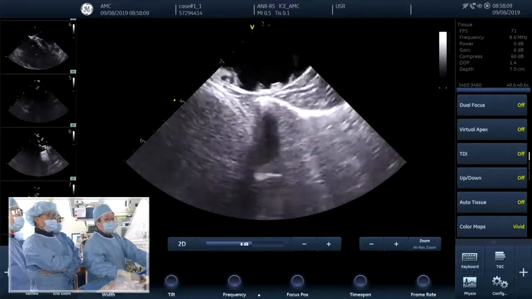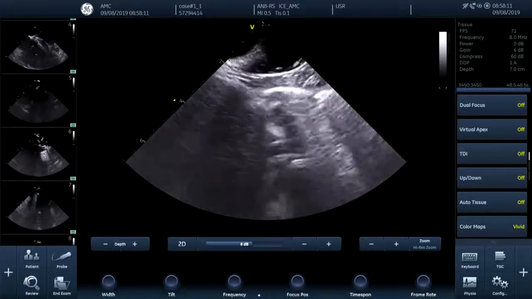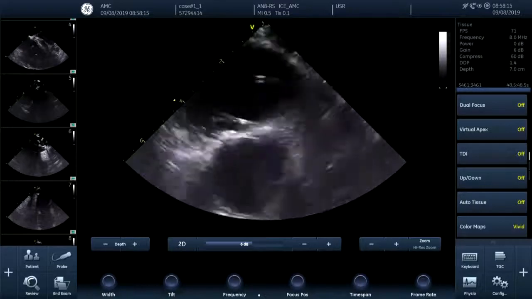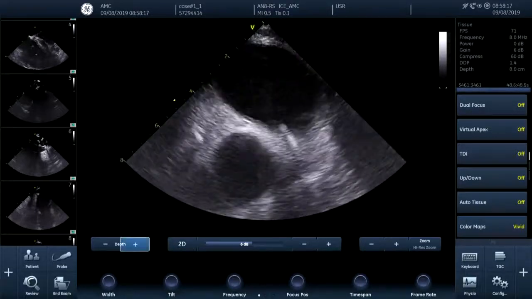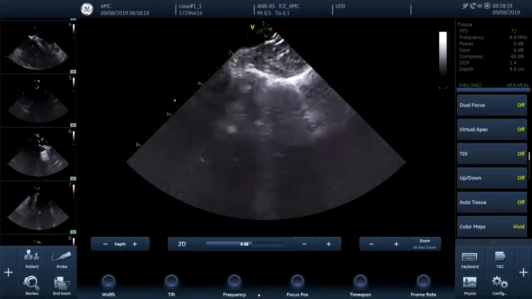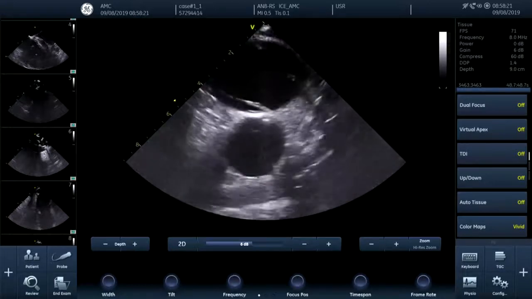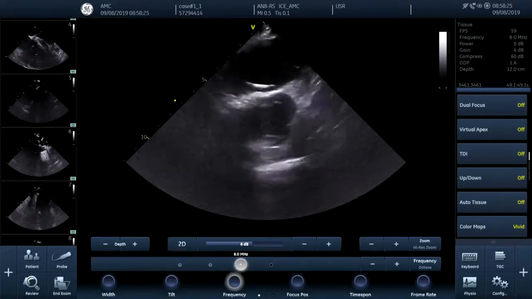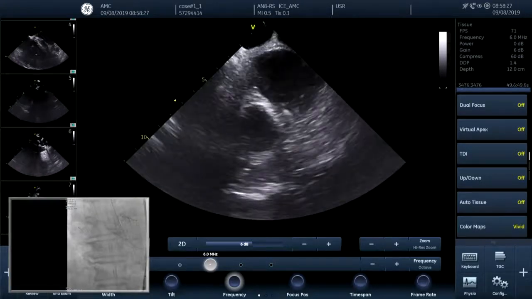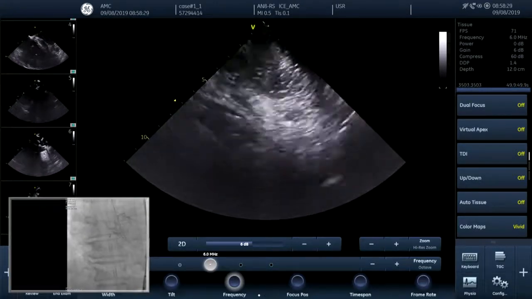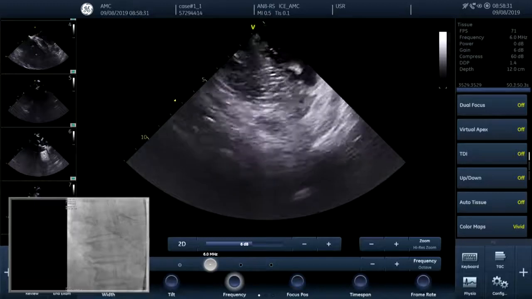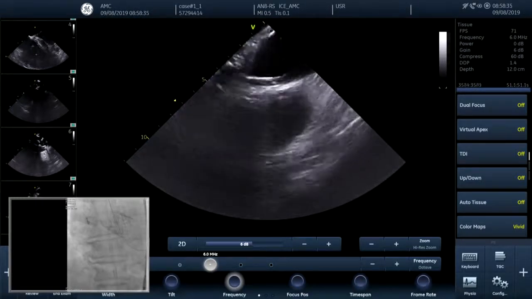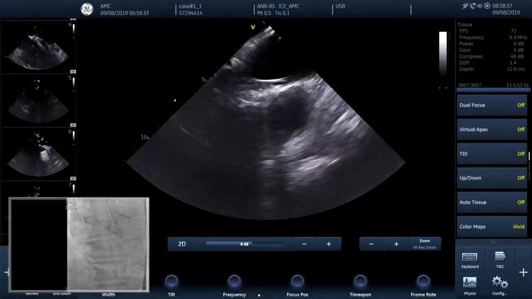As many operators already know, ICE has a very nice advantage compared to the other imaging, transthoracic or TEE. The ICE is a French catheter, and just the primary operator can handle this procedure. ICE also does not require any general anesthesia, and ICE has very high resolution. This is a long axis image of the aortic valve.